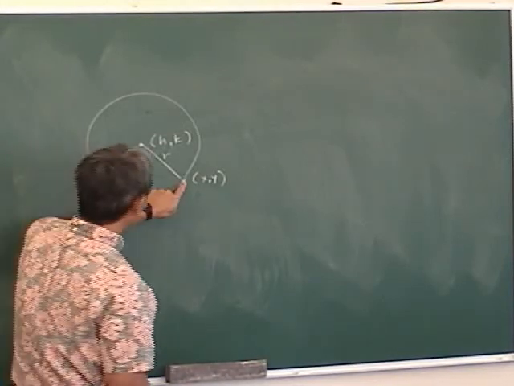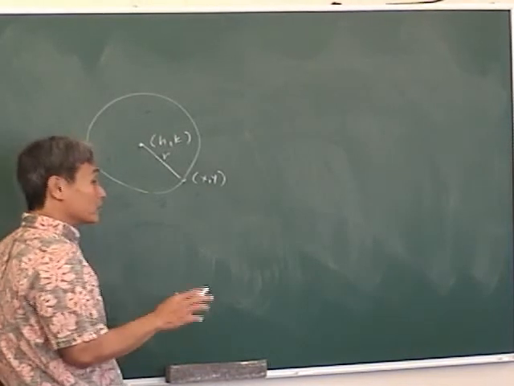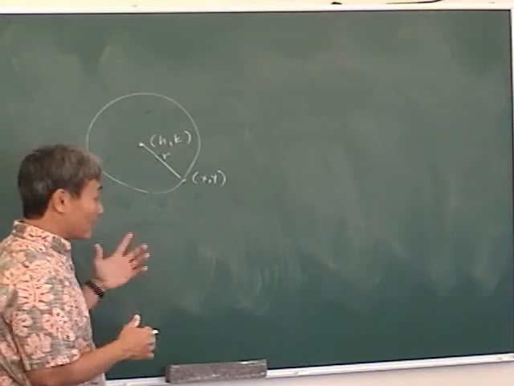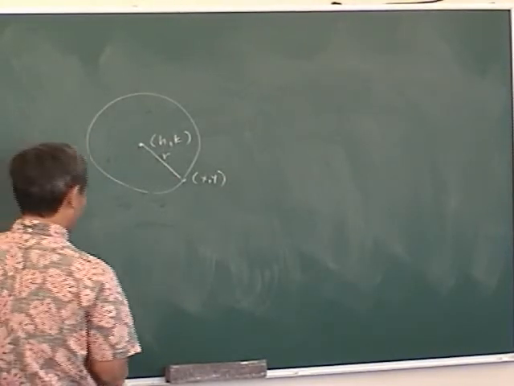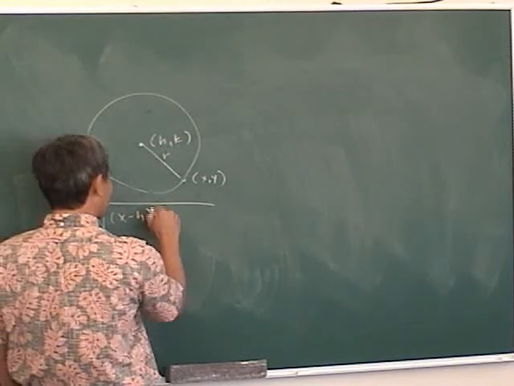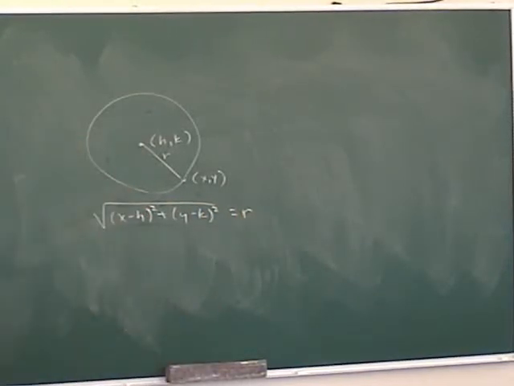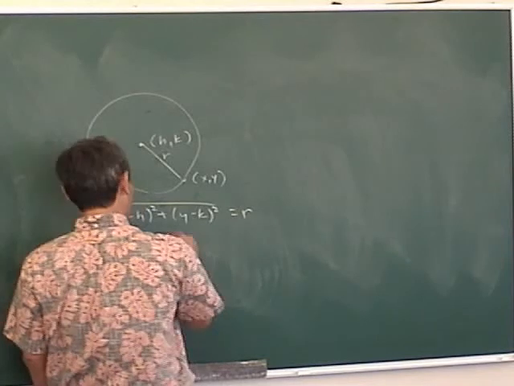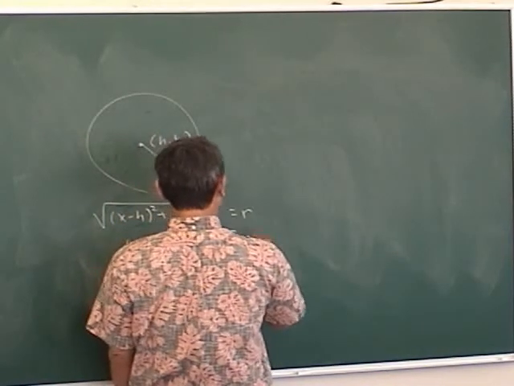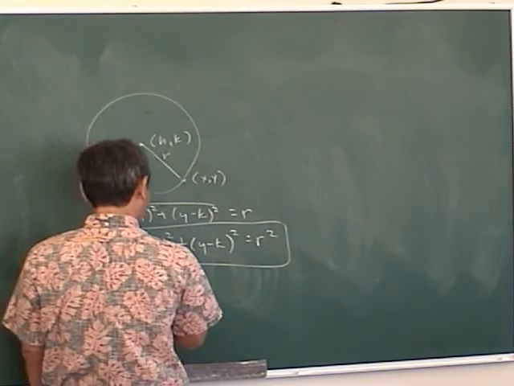The distance between here and here is always R. So we're going to have to use the distance formula. You're going to use the distance formula multiple times. So if you don't have it memorized by now, you better have it memorized. How do you find the distance between 2 points? The square root of the difference of the x's squared plus the difference of the y's squared. That's equal to R. This is the equation of a circle, right there. But then we simplify it. Square both sides, and you get (x minus h) squared plus (y minus k) squared equals R squared. And there you go. This is called the standard form of a circle.